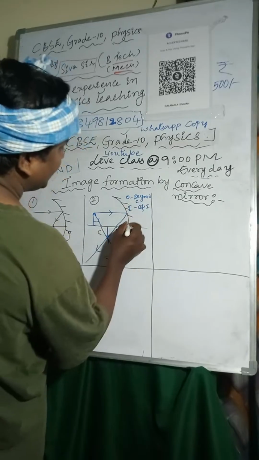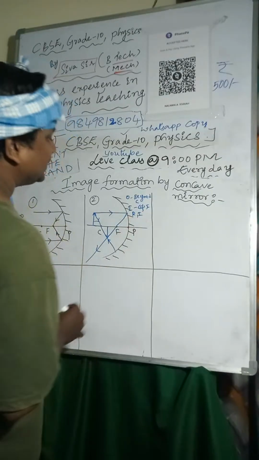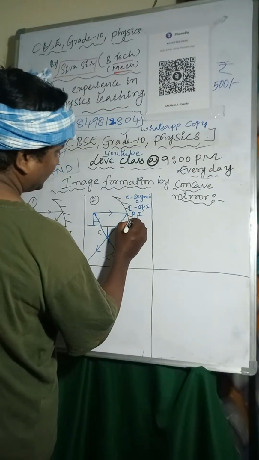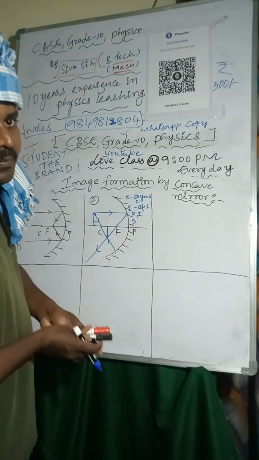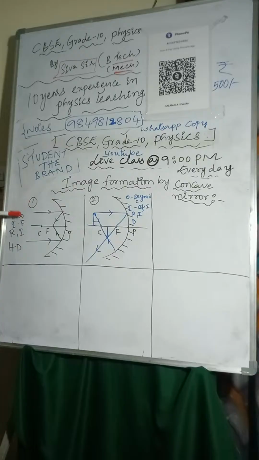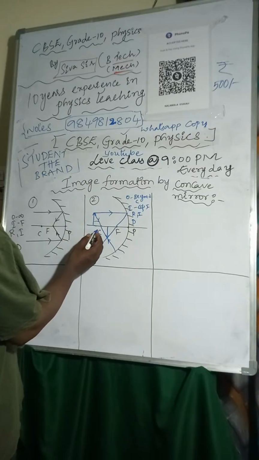The nature of the image is real, inverted, and the size of the image is diminished. Compared to the object, the image size is decreased. See once again: in this case, the object is at infinity and the image is formed at focus. The nature of the image is real, inverted, and the size of the image is highly diminished, because here a point size image is formed. So here you can take the object placed beyond the center of curvature.